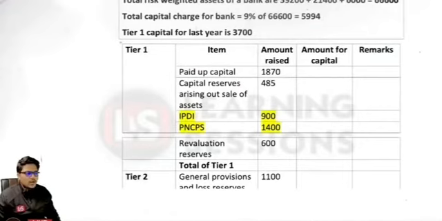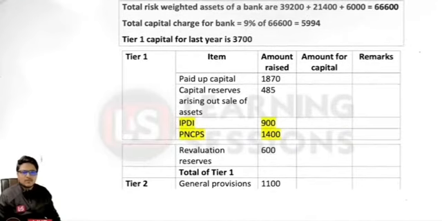So what amount would be included from the tier 1 capital? First of all, let us have a look at the components of the tier 1 capital. So for the paid up capital, would there be any haircut in it? So there would be no haircut. So the value would be used as such. So it is 1870. And in the case of the capital reserves arising out of the sale of the assets, it will also be used as such. So it will be 485 again.